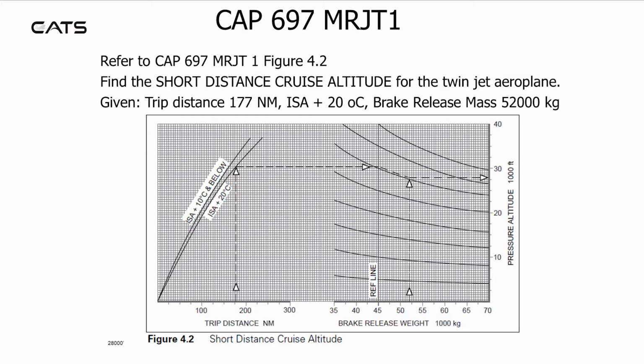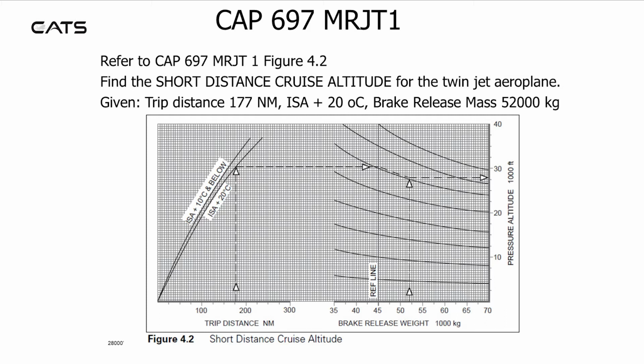Figure 4.2 is short distance cruise altitude. For this you go in with a trip distance, vertically up, horizontally right, trade a bit from the reference line, and then go horizontally right again to read the pressure altitude. Let's look at an example for a trip distance of 177 nautical miles.